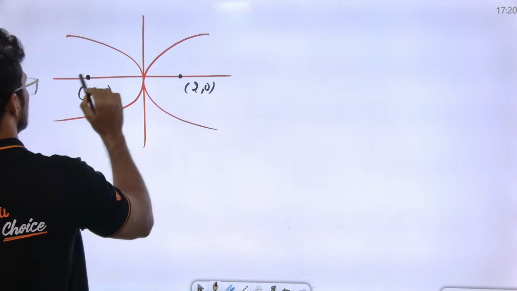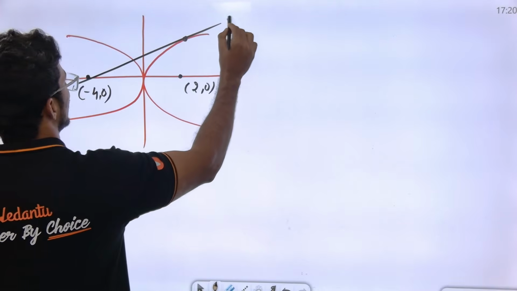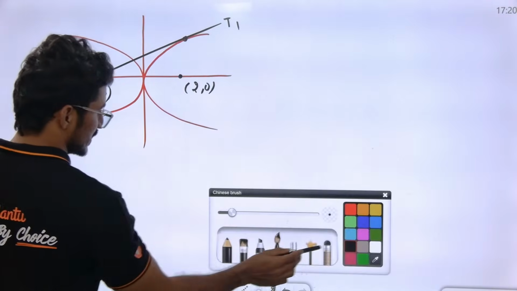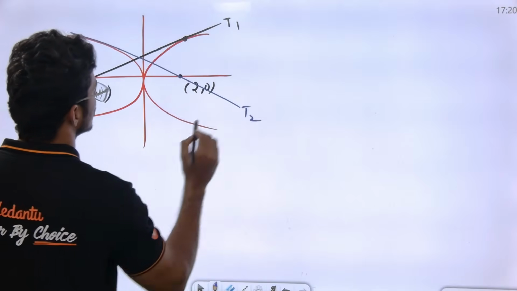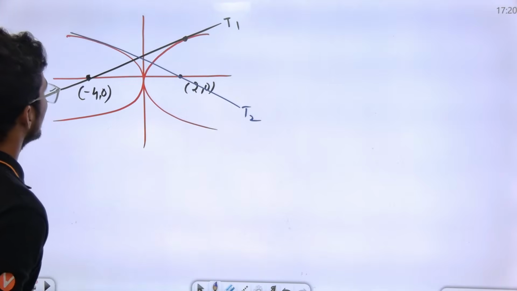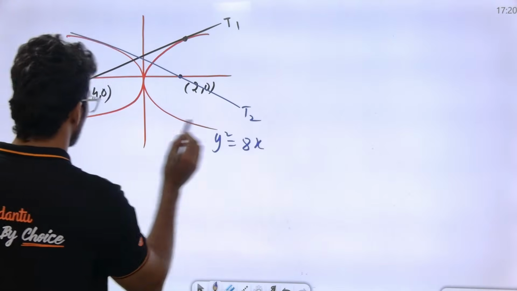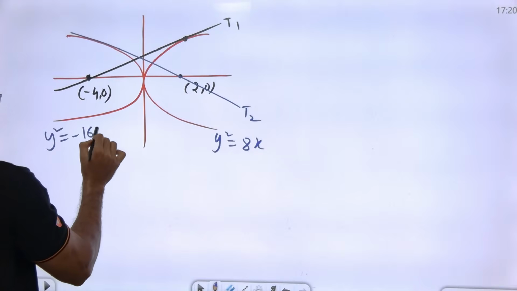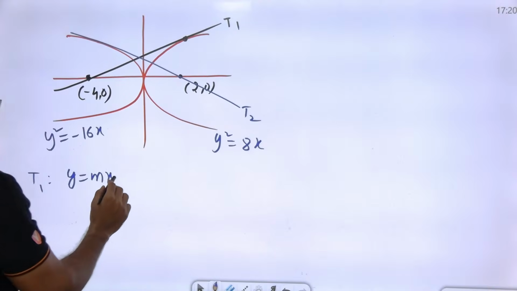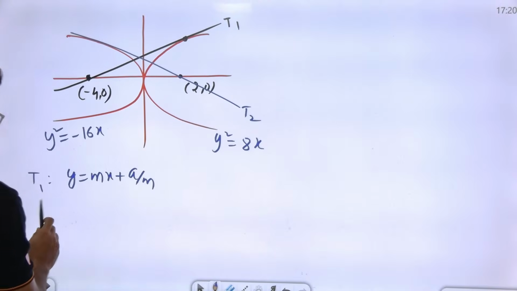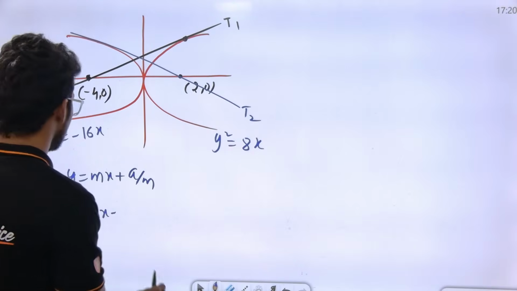And this is tangent number 1, which is passing through this. This is tangent number 2, which is passing through this. Sir, now we need to write the tangent equation. This parabola is y square is equal to 8x, and this parabola is y square is equal to minus 16x. How do you write the tangent equation? y is equal to mx plus a by m.